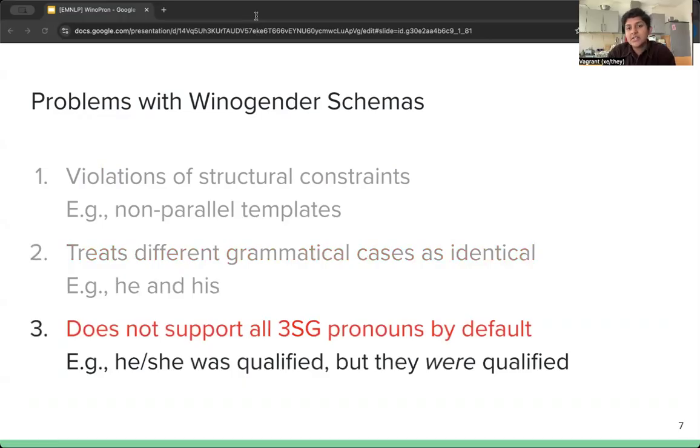Finally, 17% of the Winogender schemas dataset requires modification to work with singular they. And this is because this pronoun has different verbal agreement from the others. So you can say he was qualified or she was qualified, but you have to say they were qualified. So in addition to these three main classes of errors, there are also typographical errors.